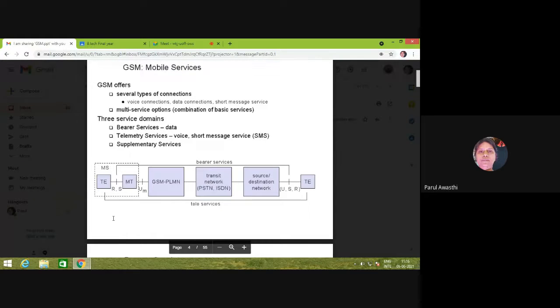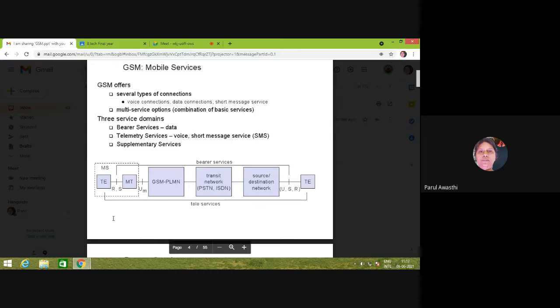This is the difference. Suppose we are taking the data from a base station. So the services which are supported from base station to base station will be called bearer services, and the services which transfer the data from your mobile to the destination mobile will be called tele services, right?